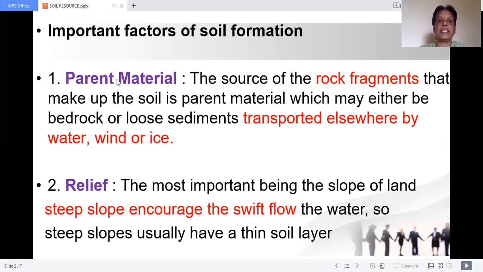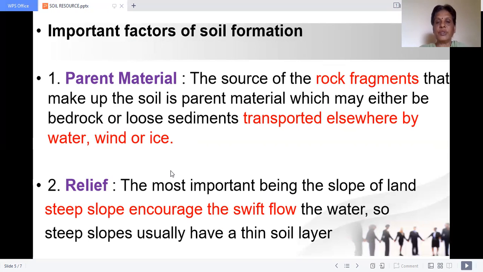So parent material is the source of the rock fragments, where they come from, and it is transported elsewhere by wind, ice and water. When the glaciers are melting, the ice will be eroding the parent rock fragments.